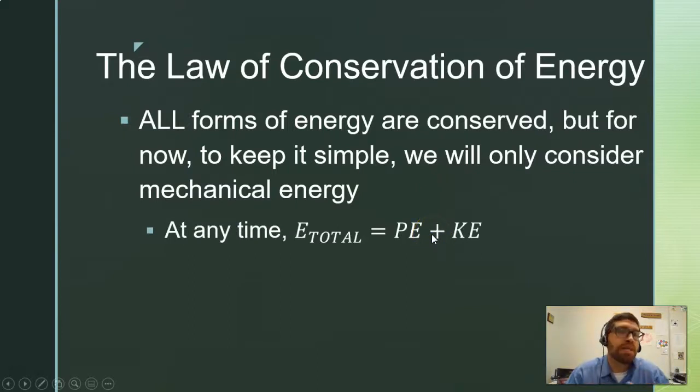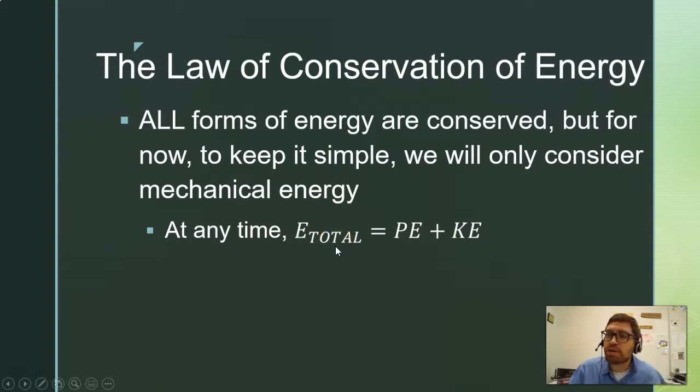So that means at any one time, doesn't matter what's going on, whether we've got something sliding down a hill, something falling, whatever's happening, at any time during that scenario, we can calculate the total amount of energy by calculating that object's potential energy, calculating the object's kinetic energy, and then adding the two of them together. Those two individual amounts can change, but the total amount has to stay the same.